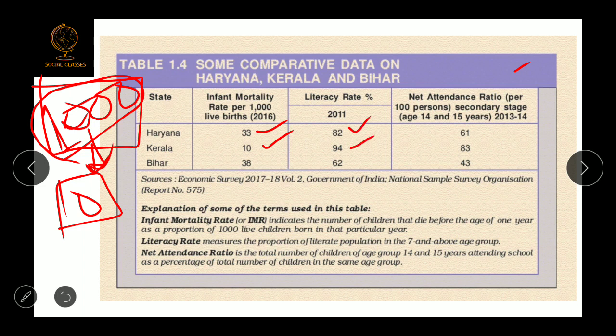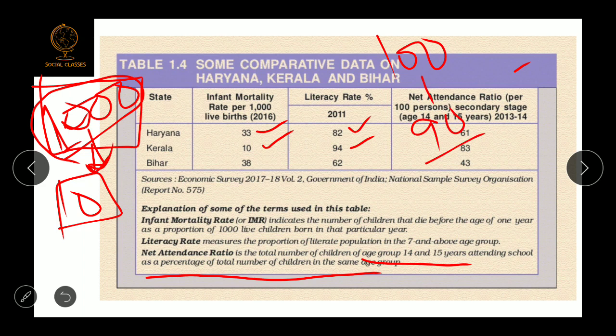What about the net attendance ratio? Net attendance ratio is the number of children in the age group of 14 and 15 years who attend school, as a percentage of the total number of children in the same age group. So what does it mean? Suppose in the age group of 14 and 15, the number of children in an area is 100, and out of these 100, suppose 90 are attending school. It means the net attendance ratio for this area will be 90.